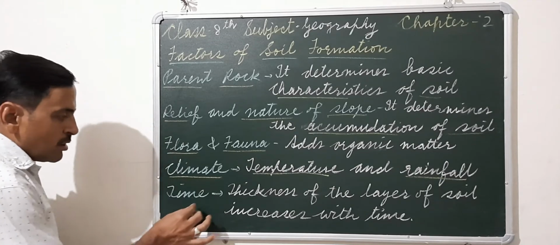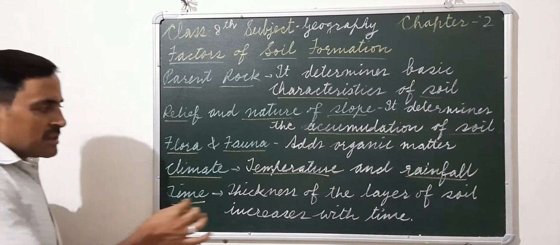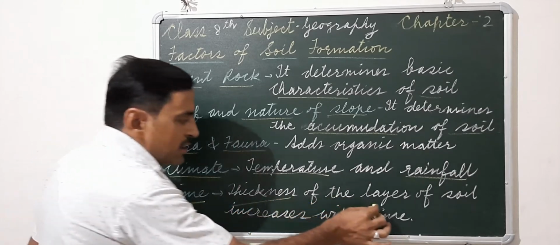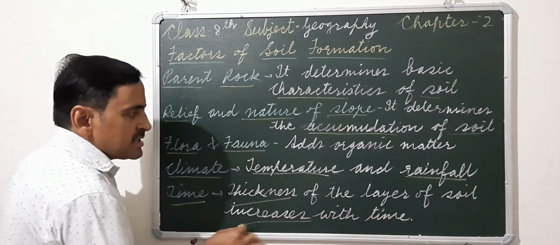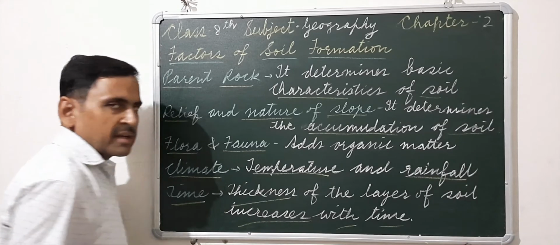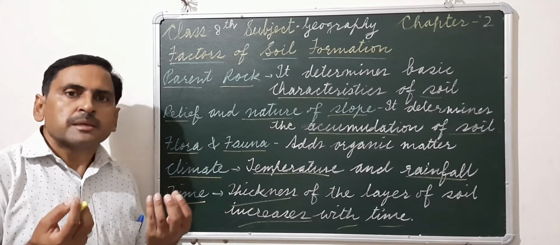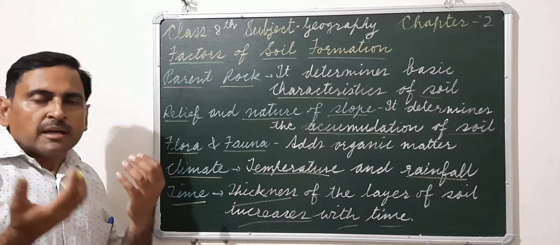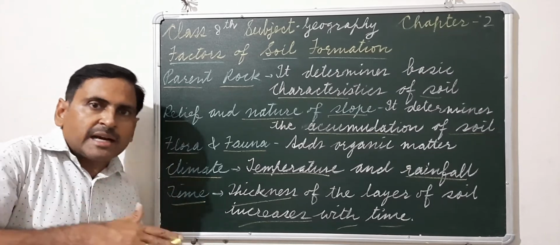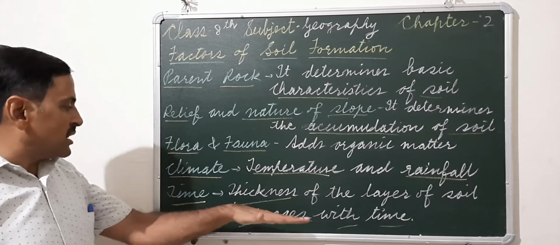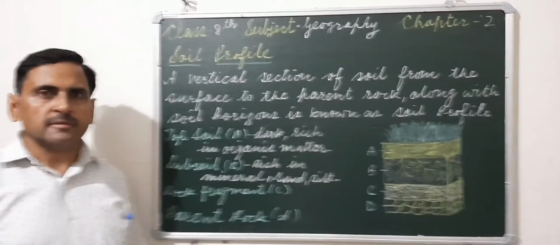Then last of all, time. The thickness of the layer of soil increases with time. As time passes, soil becomes mature and the thickness, the layers of the soil, also increases with time.